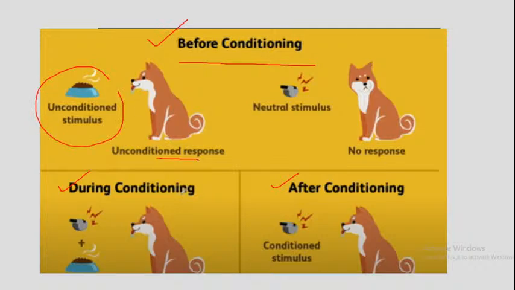So in the first step, before conditioning, he indicated the unconditional stimulus and the unconditional response. We can also say that the unconditional stimulus is a natural stimulus, and the natural response is called the unconditional response. In the next slide, I will clarify what the unconditional and conditional stimulus are. Now we understand the three conditioning processes.